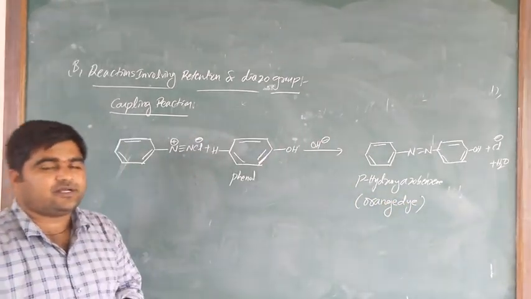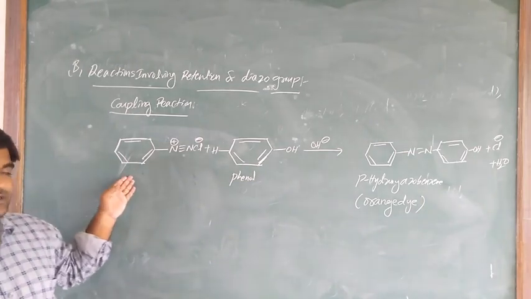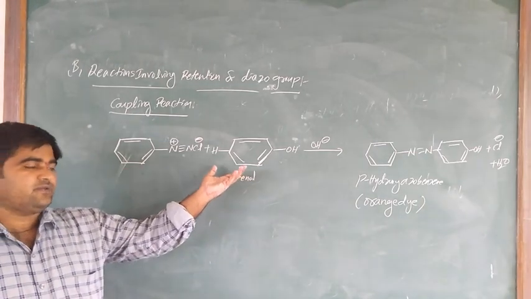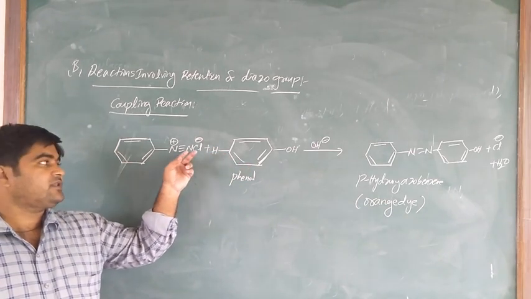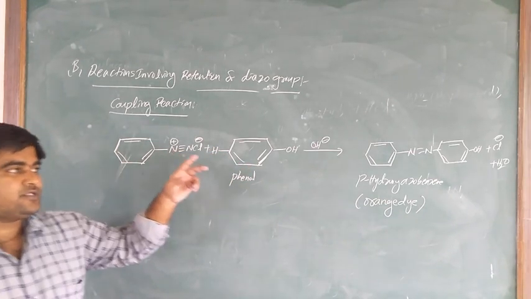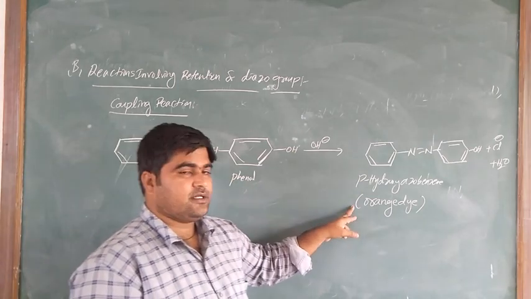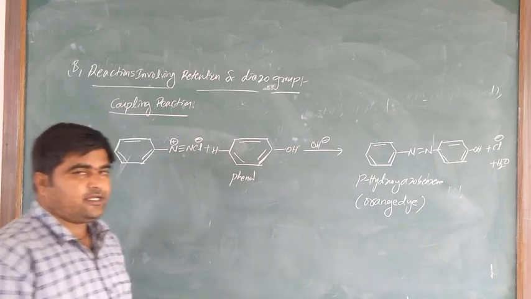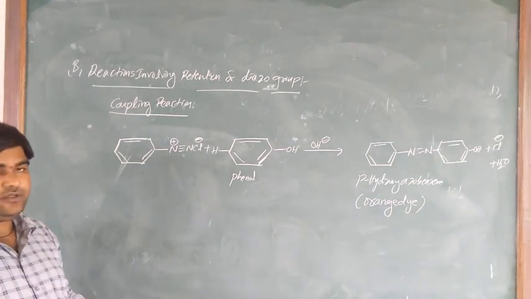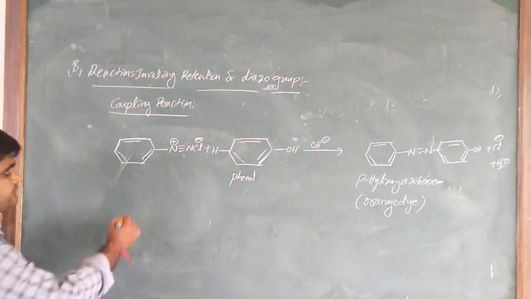Is it clear? So what is the orange dye? Benzene diazonium chloride salt treated with phenol. In this phenol, the para position hydrogen is coupled with the diazonium group to produce the para hydroxy azobenzene. So this is the orange dye. Is it clear? And the next one is the same.